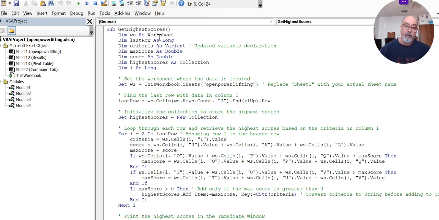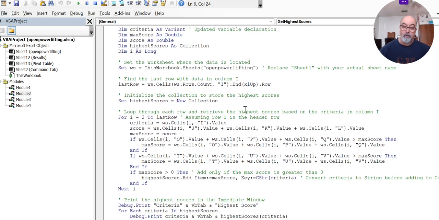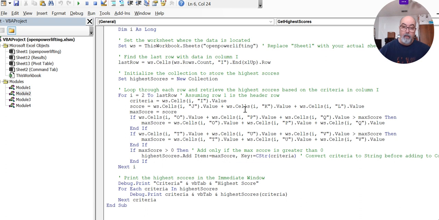This is the data type. These are the data types. Like Worksheet is a data type. Long is a data type. Variant, Double, Collection, Long, all these are different data types. So it changed that, and then the rest is pretty much the same.